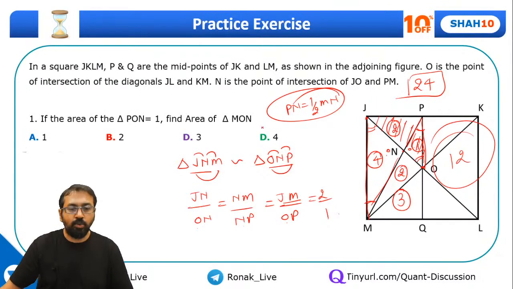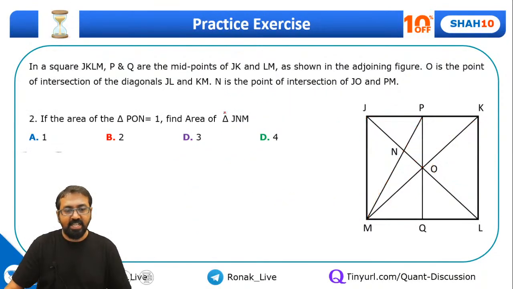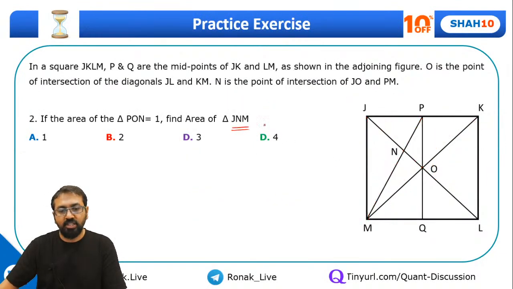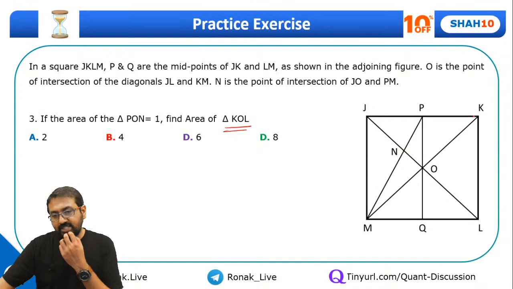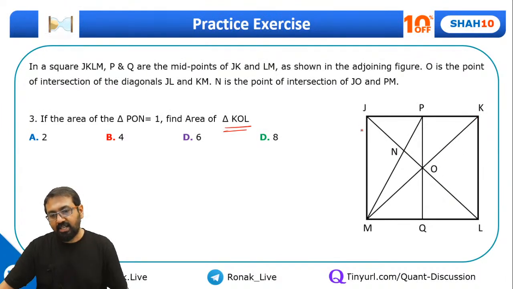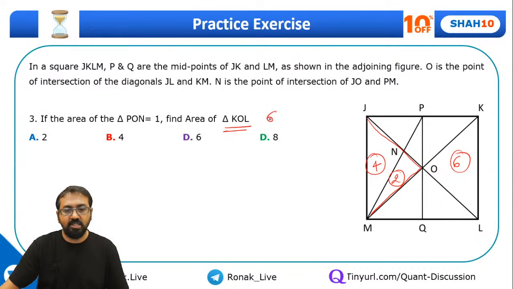Correct? So let's quickly write down what is MON. So check MON. It will come out to be 2 units. Then next question, what is area of JNM? So JNM, as you can see in the previous question, it's 4 units. So here we'll write down 4 units. Then next question, what is KOL? So where is KOL? KOL, it has to be equal to this area. So of course this was 2 and this was 4. So this has to be 6. So it will come out to be 6 units.